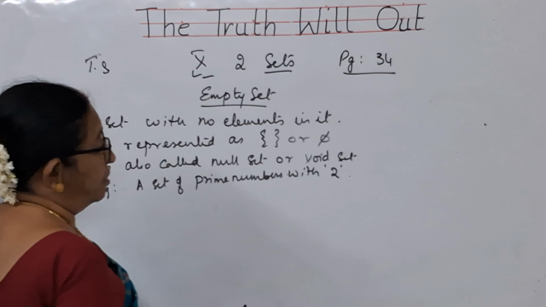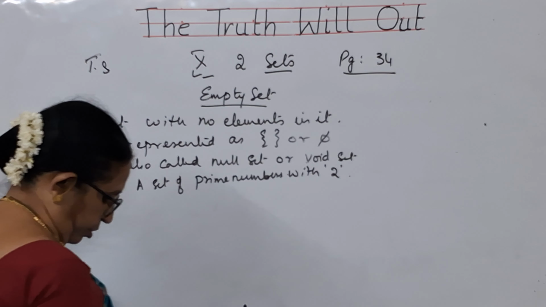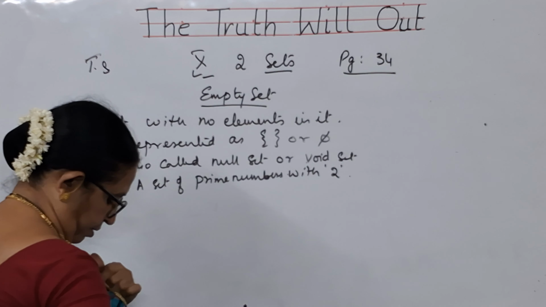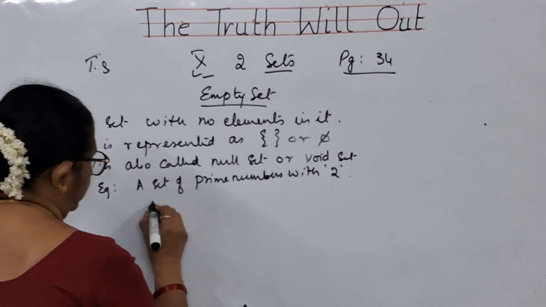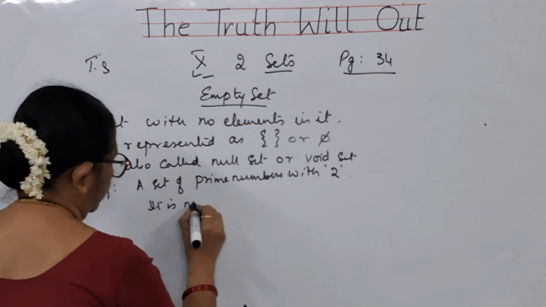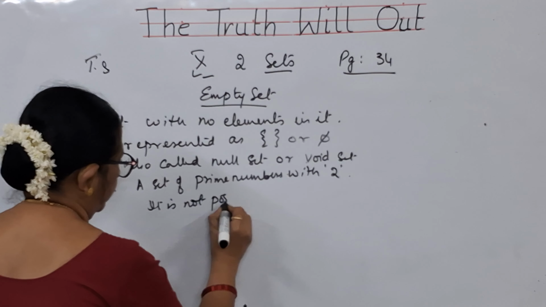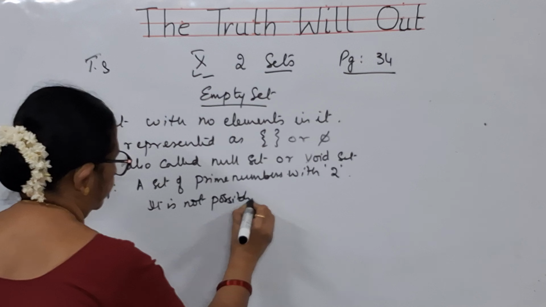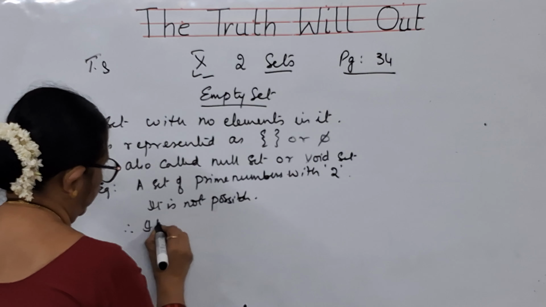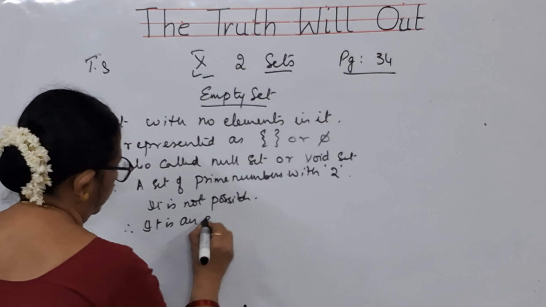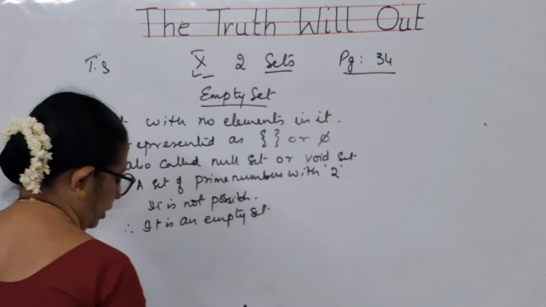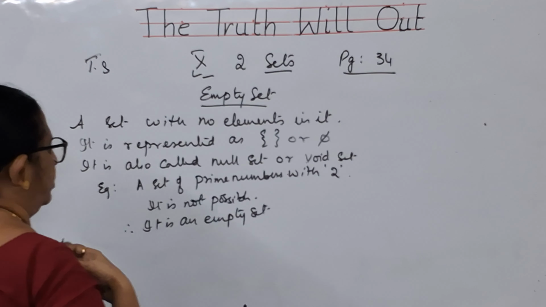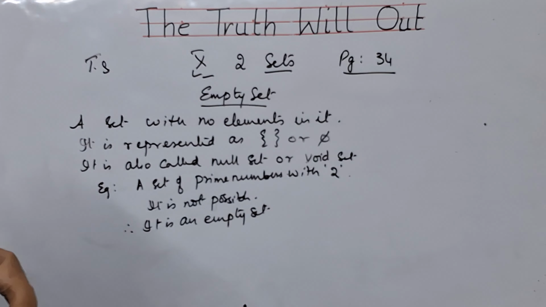Without 2 you want a set, it is not possible. So you will be saying that a set of prime numbers without 2 is not possible. Therefore, it is an empty set. So write down about this, children. We will be dealing with the other topic afterwards.